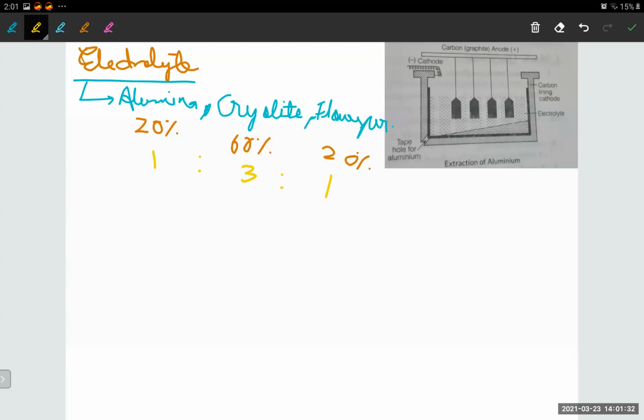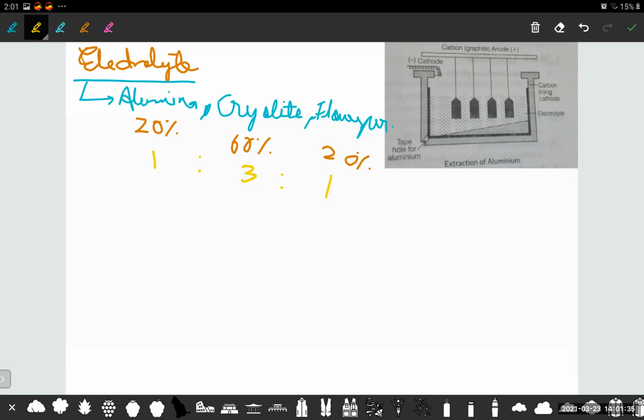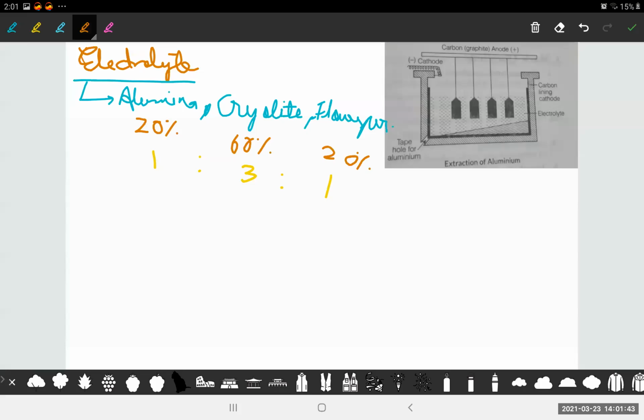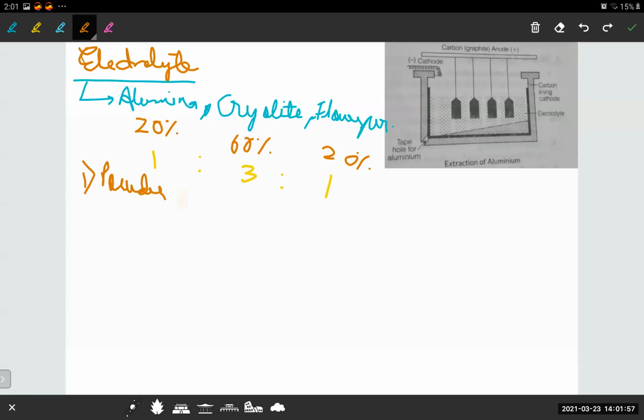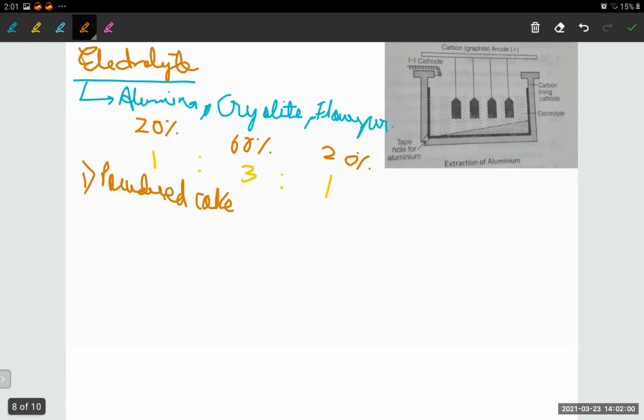1:3:1, yes, right? This is the ratio in which we'll be using them. So what do we do? Let's start. The first step is powdered coke. We'll use powdered coke, sprinkled over the electrolyte. Powdered coke is insoluble, so it will form a layer.